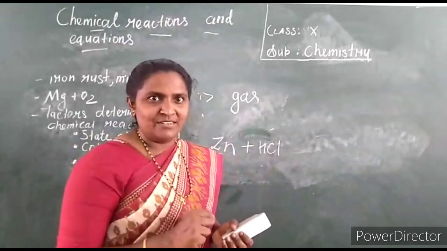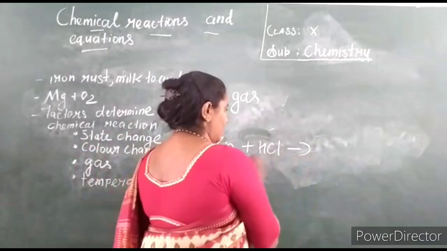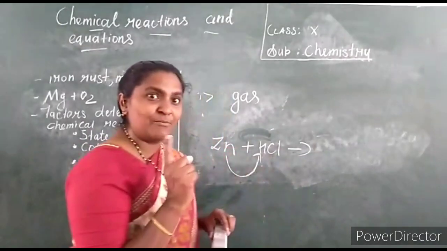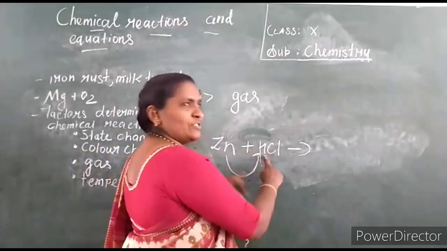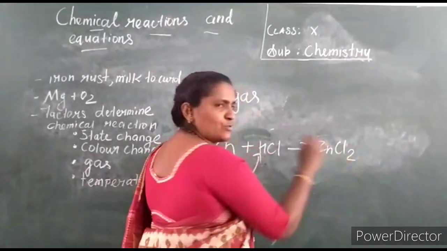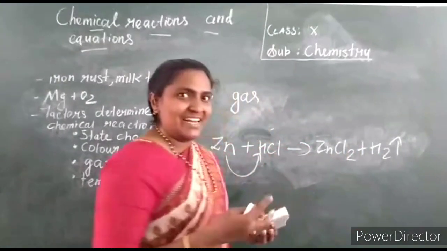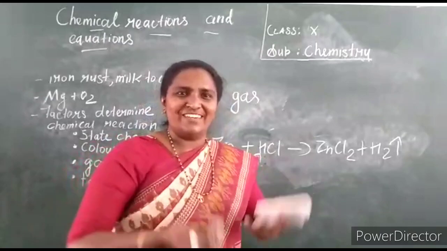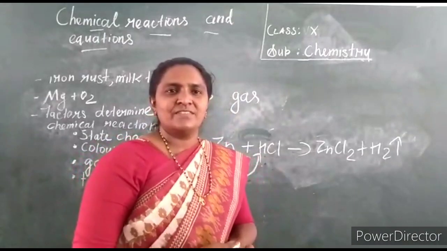Bubbles, you know what a bubble is? This is called effervescence. The bubbles are because of the formation of hydrogen gas. Zinc is stronger, so in hydrogen's place you have to write zinc: zinc chloride, zinc valence is 2, plus hydrogen gas. Because of the formation of this gas, the bubbles are evolving from the solution.